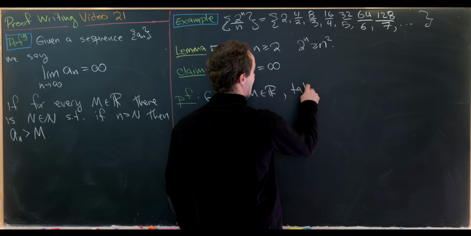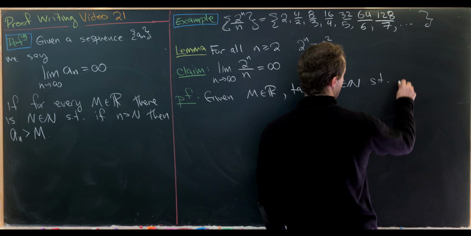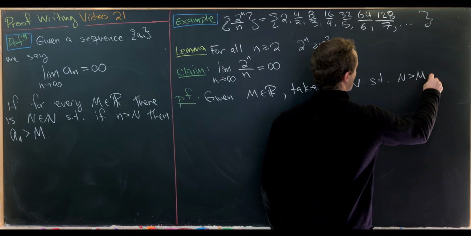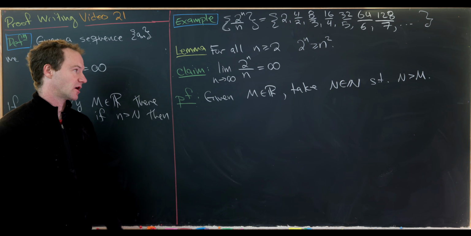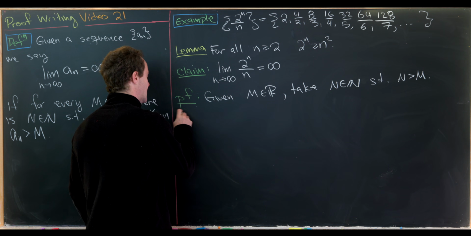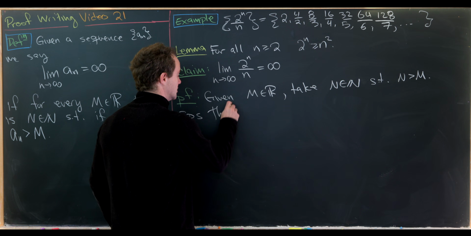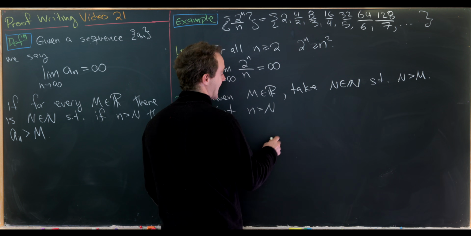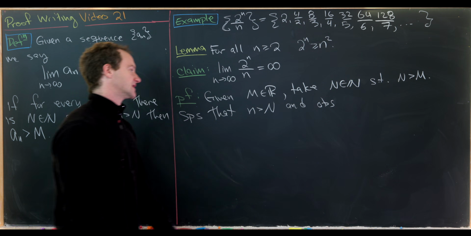Now let's take some natural number capital N such that capital N is larger than this real number M. So again, always possible by the Archimedean principle. And now we'll suppose that lowercase n is bigger than capital N, and observe that this essentially takes us home.